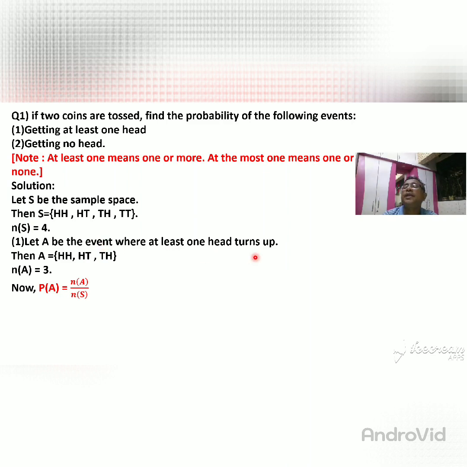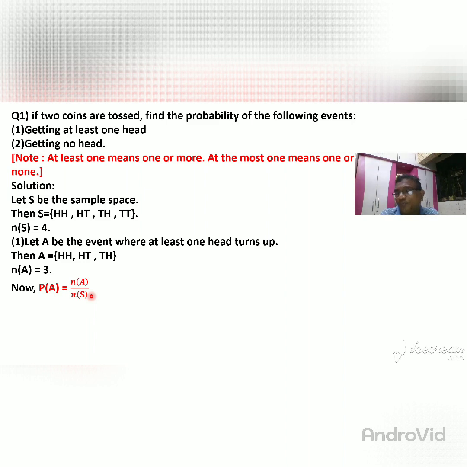So at least one head. So you write one head examples: head tail and tail head, and greater than one is also possible, so head head. So you are getting three outcomes. So three in the sample space. So number of A is equal to 3. You want to find the probability of A. So here write P for probability, A for event. So probability of A is equal to, which you write as the numerator? That is number of A. And in the denominator you write the sample space.